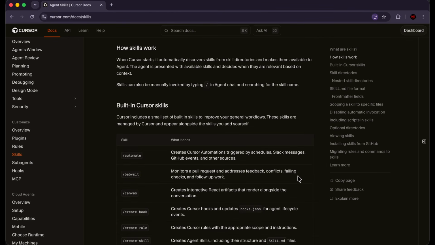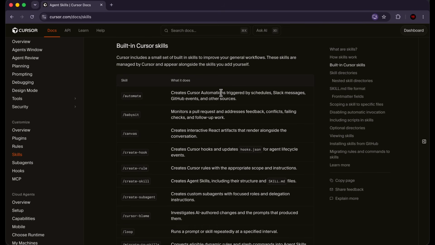So how do skills work? When Cursor starts, it automatically discovers skills from skill directories and makes them available to the agent. The agent is presented with available skills and decides when they are relevant based on context. So while I'm conversing through agentic engineering, the agent might realize that it needs to invoke and use a particular skill. That's when it's presented with the available skills and it decides, okay, we need to use this now. You can also manually invoke skills by typing a / in the agent chat and searching for the skill name. We're going to do this in just a few minutes.